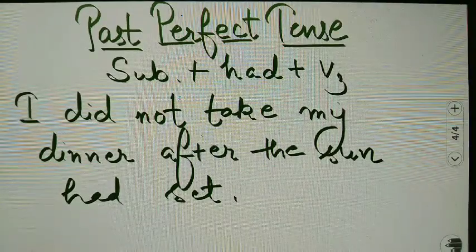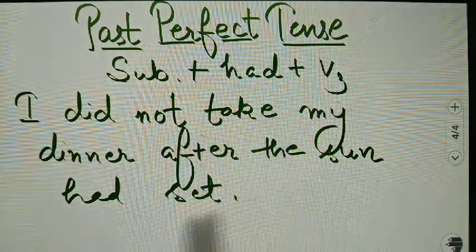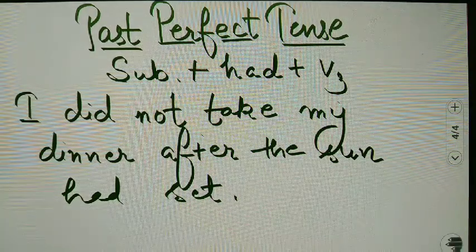So where had we applied the formula and rules of past perfect? In the second portion of the sentence.